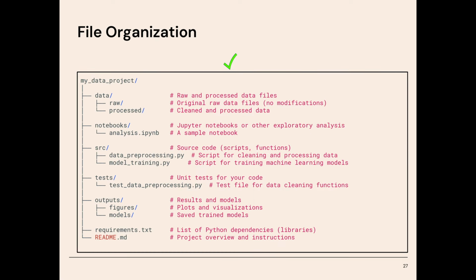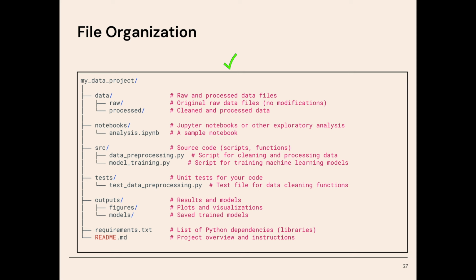Now, file structure refers to the organization of files and directories in a project. It's like how you organize your room. When everything's in the right place, it's easy to find what you need. But when things are just thrown around, good luck finding anything when you need it. The same principle applies in code. Good file structure keeps everything neat and easily accessible. A well-organized file structure makes your project easier to navigate, scalable, and collaborative.